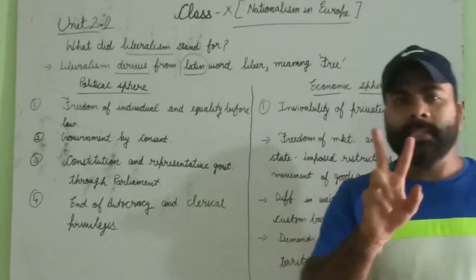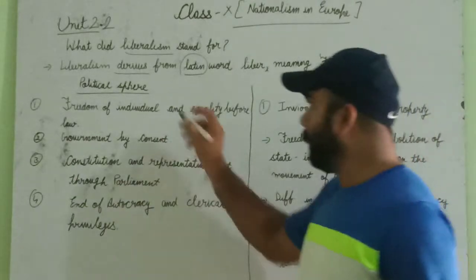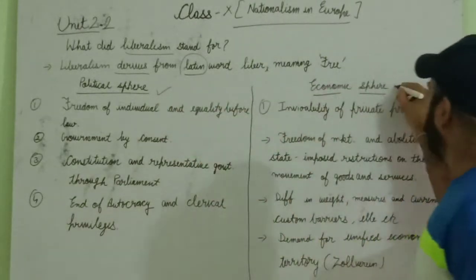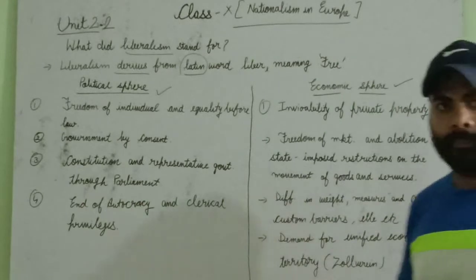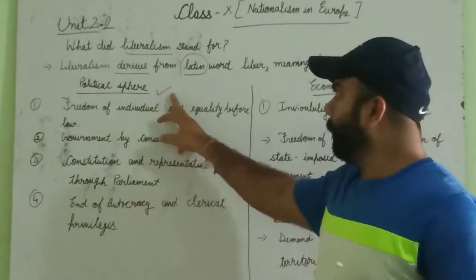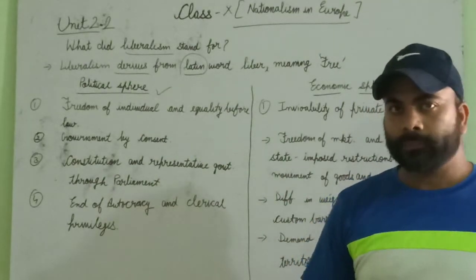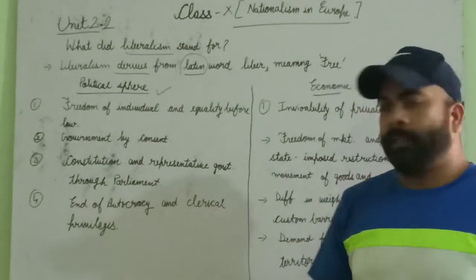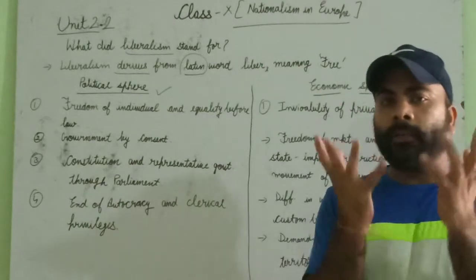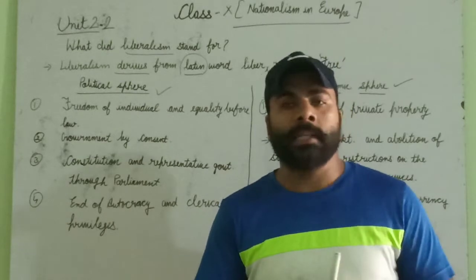And it has two aspects, two spheres. Number one, the political sphere, and number two, the economic sphere. In the political sphere, what was there? Who were the liberal people? Liberal people means the middle class people.